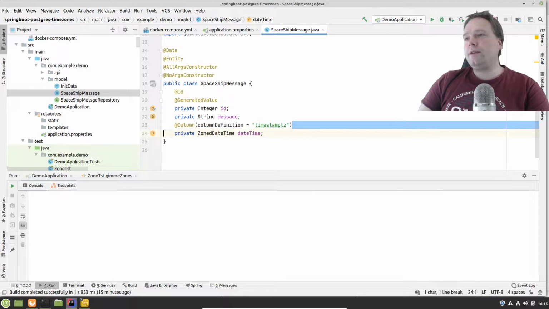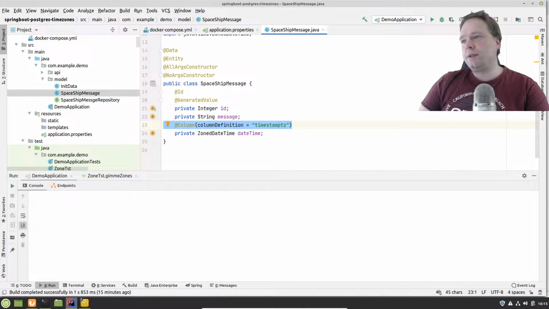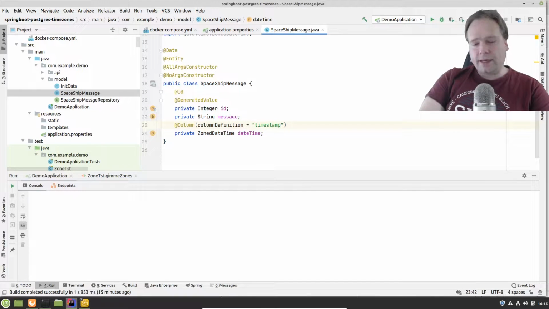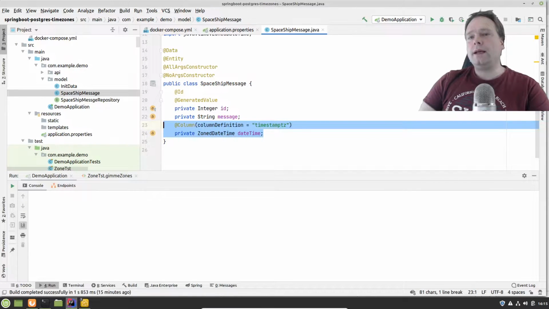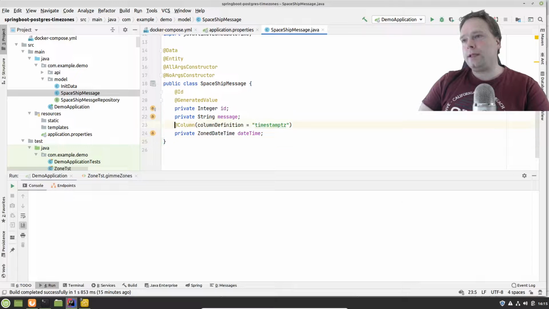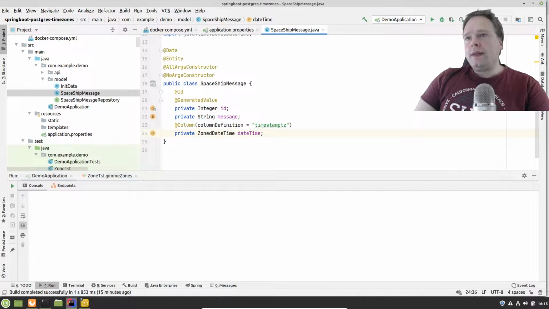I've added a column definition right here. If I don't set the column definition, then I will get it without a time zone in Postgres. I will actually just have a timestamp like that. If I add column definition timestamp TS, then I also have the zone on, and that means that then I can see the timestamps in UTC instead of the local time zone that I'm in right now, which is Europe/Copenhagen. So that was the entity.